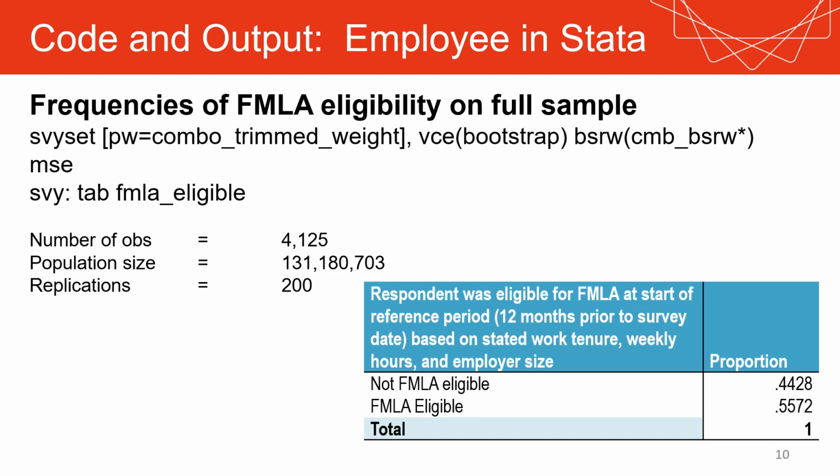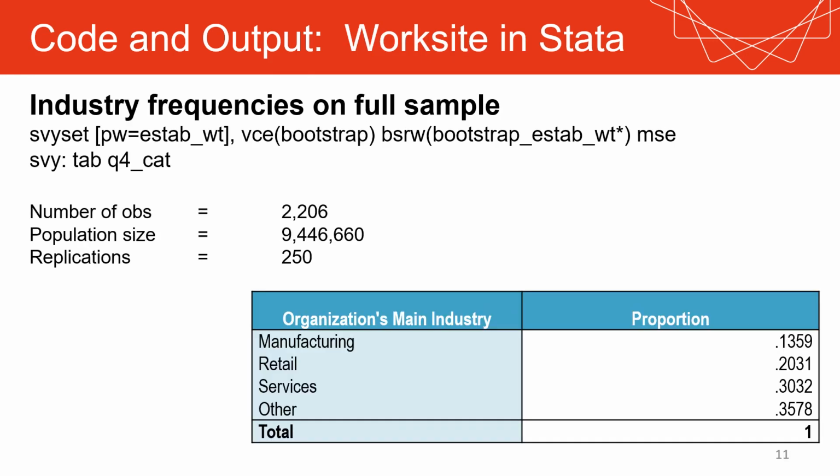So again, in Stata in the upper left, we have the commands. You want to be sure to use the survey commands. In Stata, that would be svyset, a group of options. And then you want to run svy colon tab, which is the frequency command. And again, the name of the variable, in this case, FMLA underscore eligible. That was analyzing the employee survey in Stata.